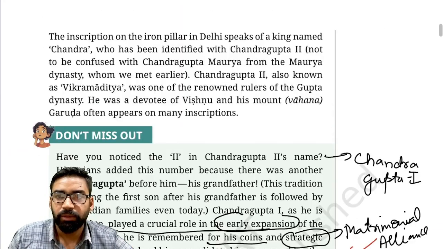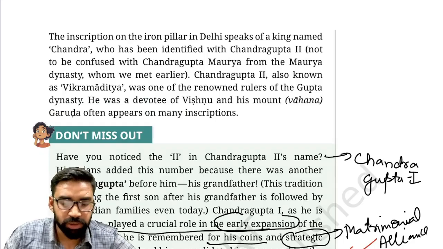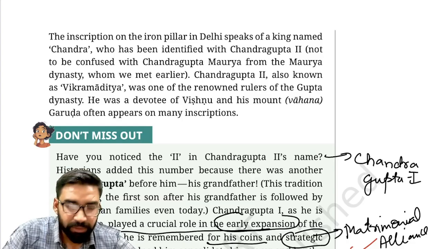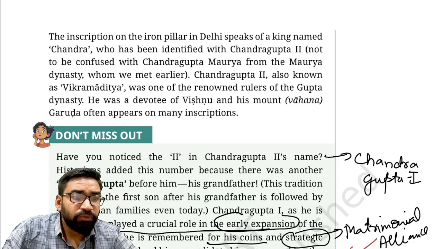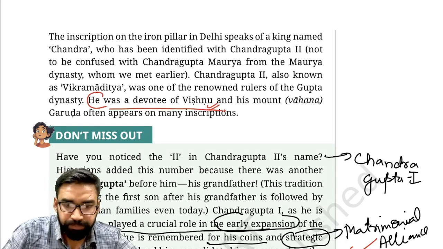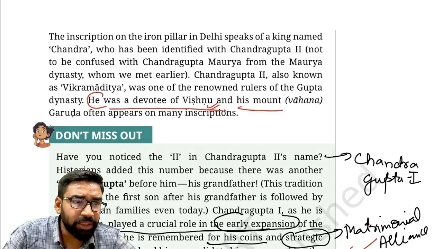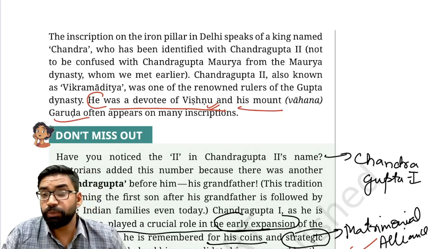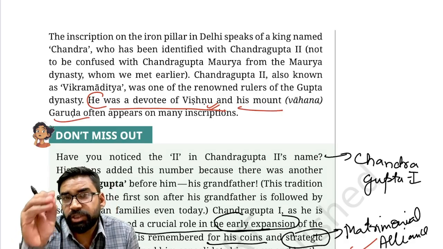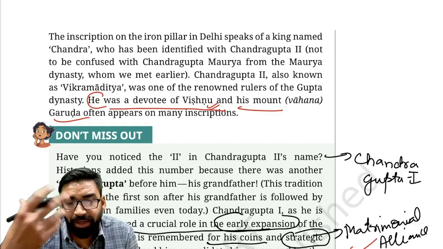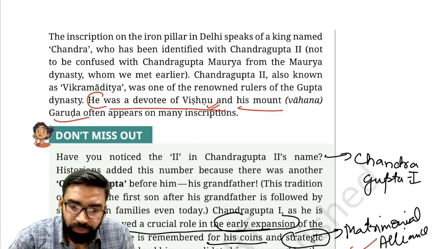Fine. So what are the sources related to Chandragupta II? Let's talk about the sources. Chandragupta II is considered the most renowned Gupta ruler. Now, first of all, Chandragupta II was a devotee of Vishnu. His mount, the Vahan Garud, also appeared on many inscriptions. So in the inscriptions of Chandragupta II, Garud is mentioned, which represents that he was a devotee of Vishnu.